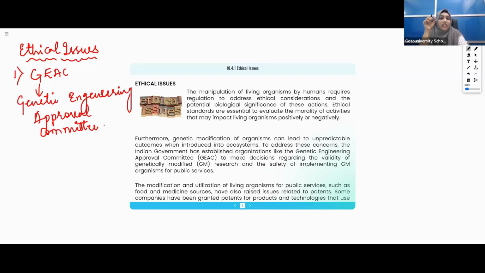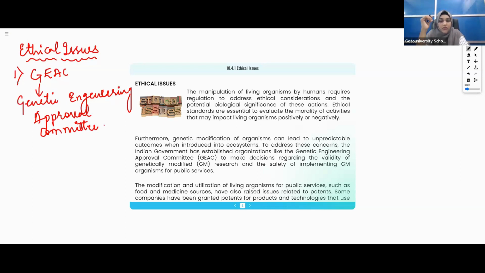They make decisions regarding the validity of genetically modified research. Whatever research scientists do regarding diseases or vaccines must be approved by the government, and only then can we take significant action on it.